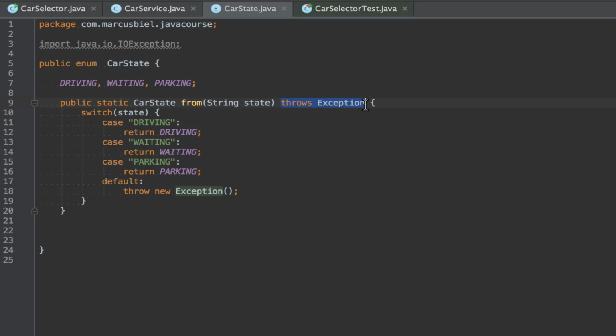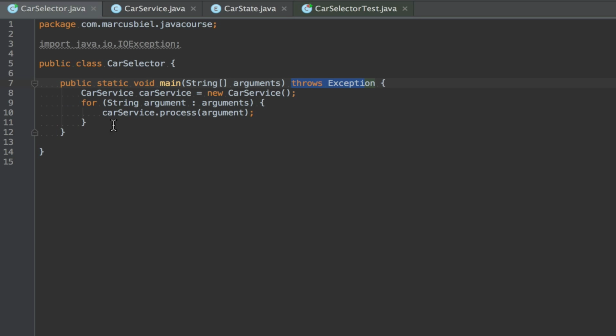So 3 times we had to add this throws exception, and only because Java tells us this is a checked exception. But besides, we didn't handle it, which means what will happen when I execute the code and the default case is chosen, the exception will be thrown. It will bubble up to the top, to the main method, and as the main method doesn't handle it, the program will stop, and we will see the exception stack trace.